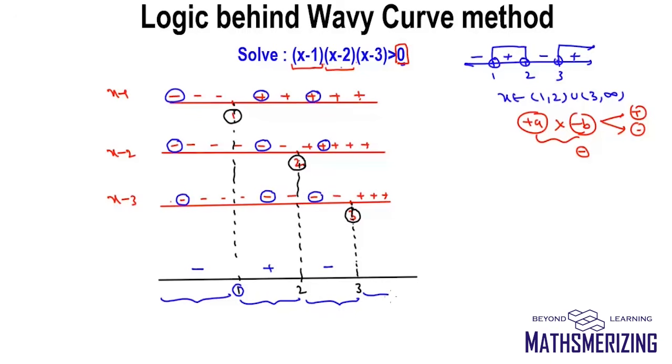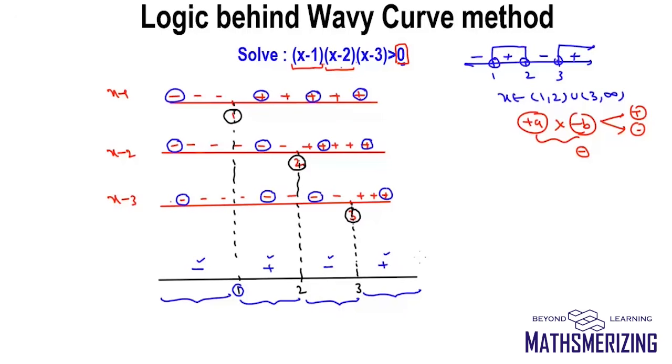And when x is greater than 3, all the 3 expressions are positive. So the rightmost will be plus. What we have done is, if we multiply all the 3 factors, then when x is less than 1, it will take a negative value. Between 1 and 2, it will be positive. Between 2 and 3, it will be negative. And then again, when it is greater than 3, this value will be positive.